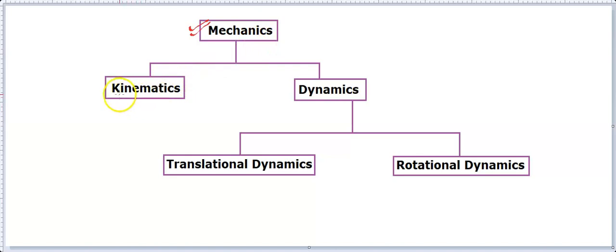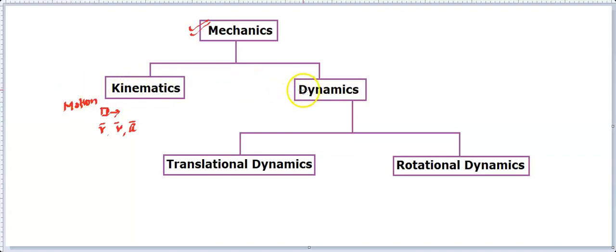What we have understood in kinematics is that if there is any object, then by using kinematics we can find the position, the velocity, and the acceleration, and the relation among these quantities. That means basically we described the motion. So it's about motion, and you described how the motion is taking place.